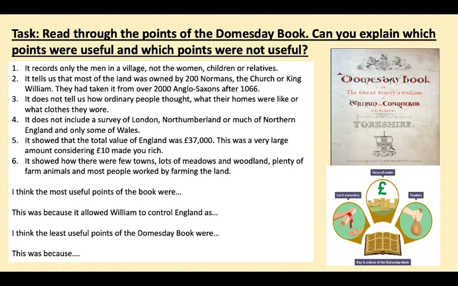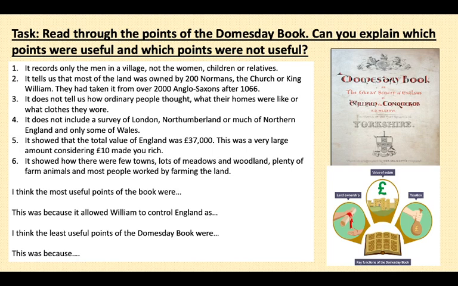Number 2, it tells us that most of the land was owned by 200 Normans, the church or King William. They had taken it from over 2,000 Anglo-Saxons after 1066. Number 3, it does not tell us how ordinary people fought, what their homes were like, or what clothes they wore. Number 4, it does not include a survey of London, Northumberland, or much of northern England, and only some of Wales.